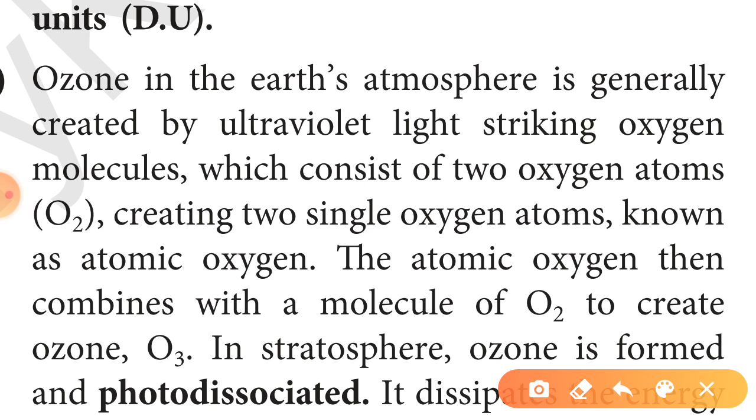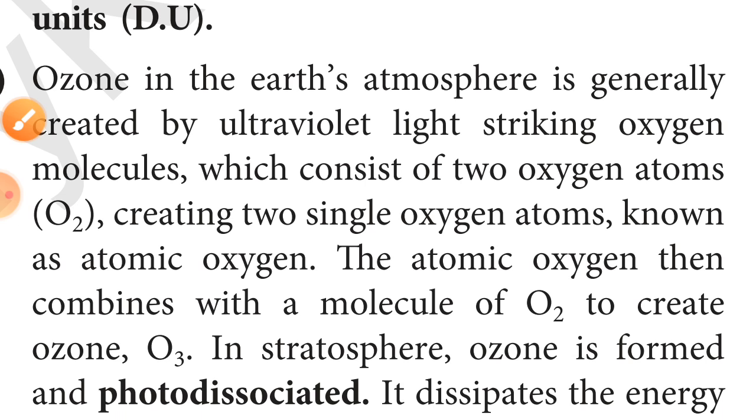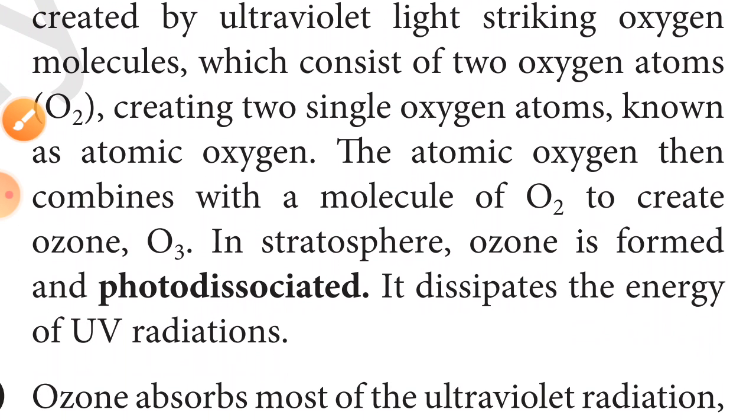In the stratosphere, ozone is formed by this photodissociation process, which dissipates the energy of the UV radiations.